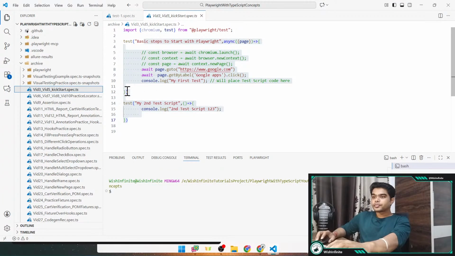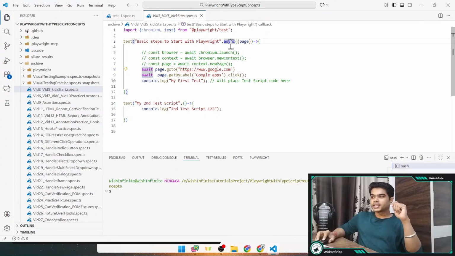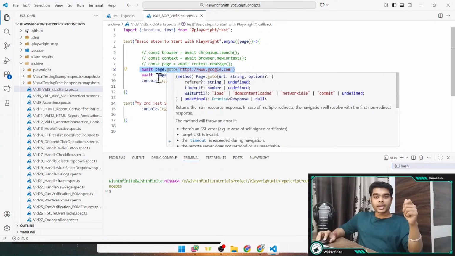So guys, as you can see, we have this Playwright test script. You can open any Playwright test script and you would be able to see this async and await. We need to provide this async with the anonymous function which we provide as the parameter to this test block. After that, we need to use this await keyword for performing different actions.